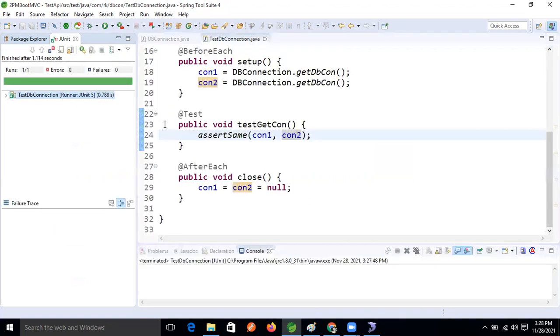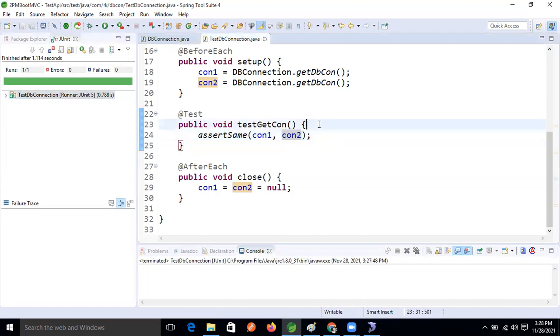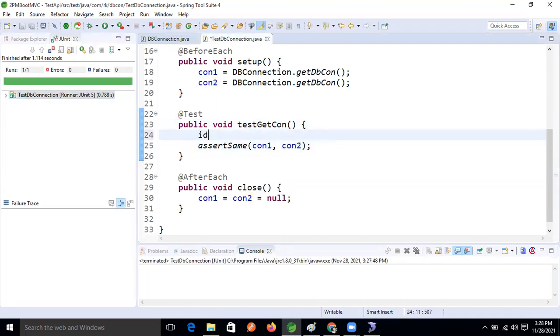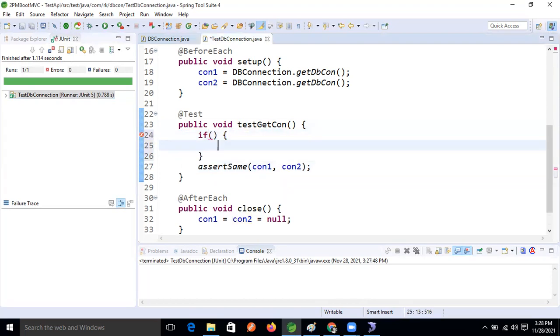So for that, one more method is there. Let's check that one first. What condition? We will check the if condition at the time of writing the test case.